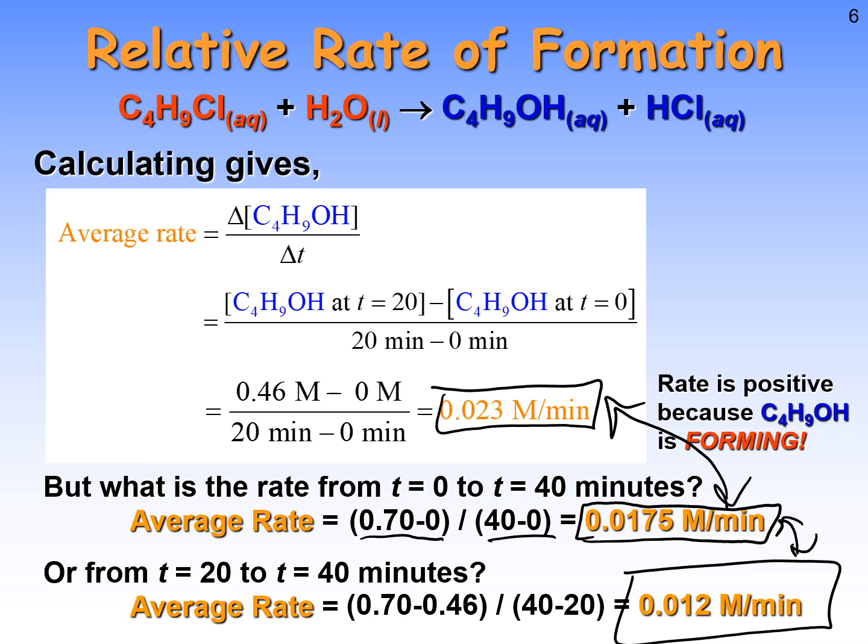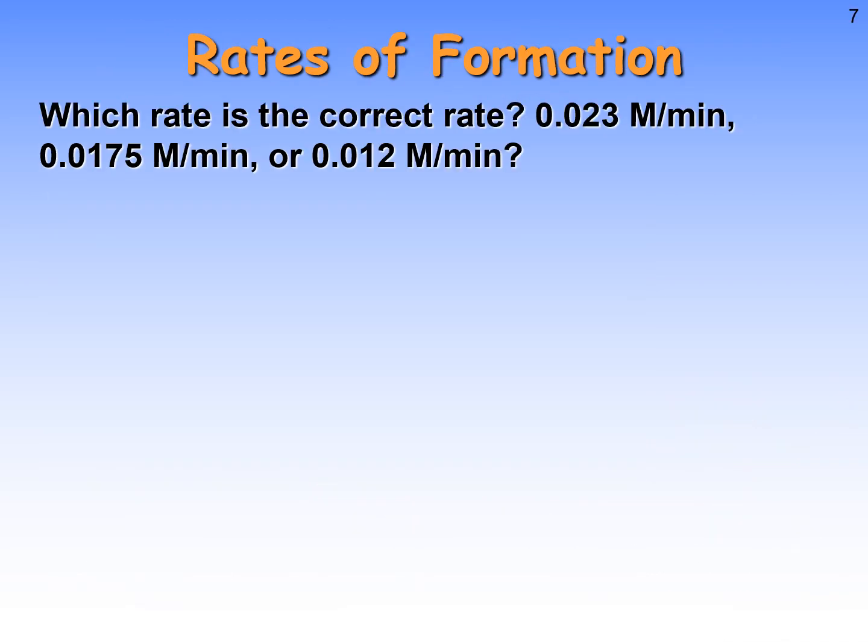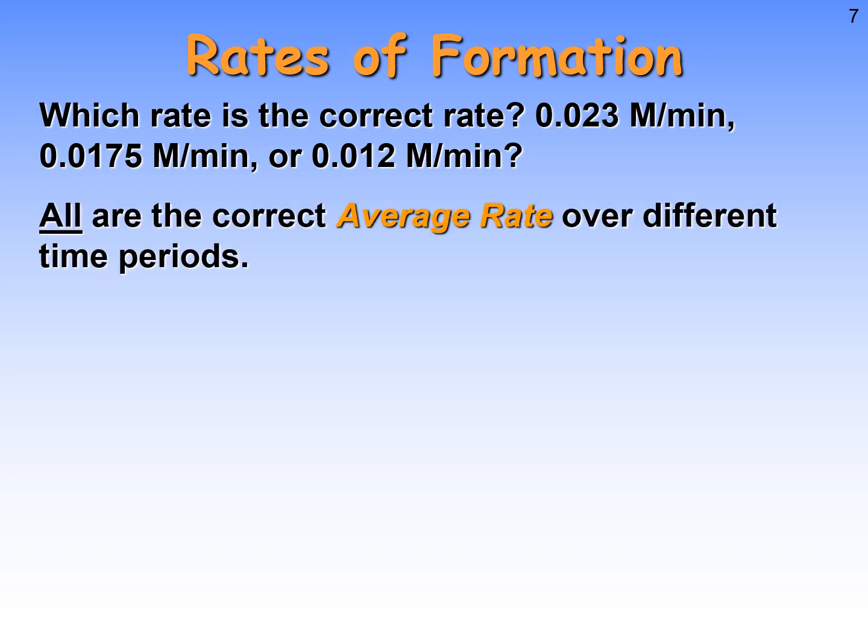This is because we are calculating what we call an average rate, and the rate of our reaction actually changes over time. Specifically, most of the time, it gets slower. As time goes on, the reaction slows down generally. And so all of these values are technically the correct answer, just over a different range of time. This one was between 0 and 20 minutes. This one was between 0 and 40 minutes. And this one is between 20 and 40 minutes. So which one's correct? The answer is all of these are correct over different time periods.